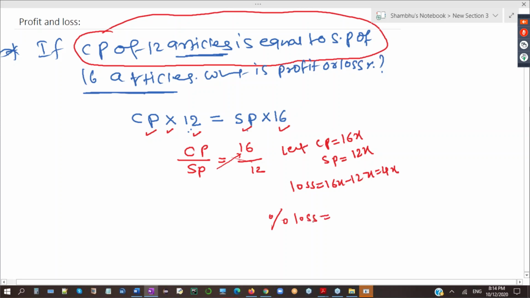Now percent loss is loss divided by CP multiplied by 100. So 4 4s are 16, 4 25s are 100. So there is a 25% loss in this transaction, not 33. 25% loss we have in this transaction.